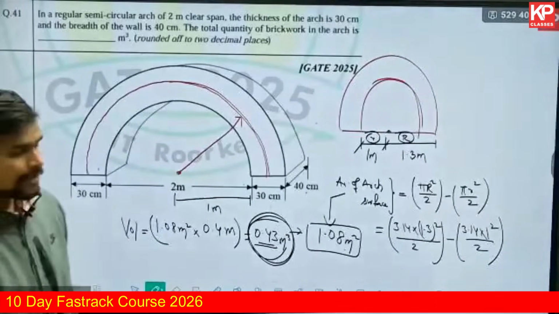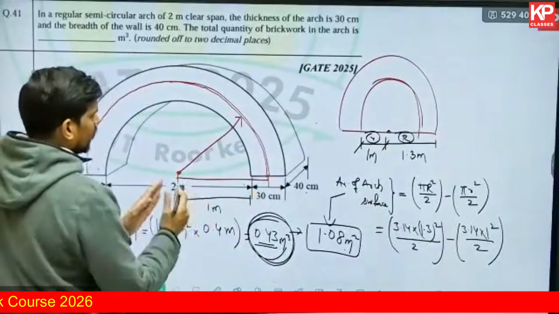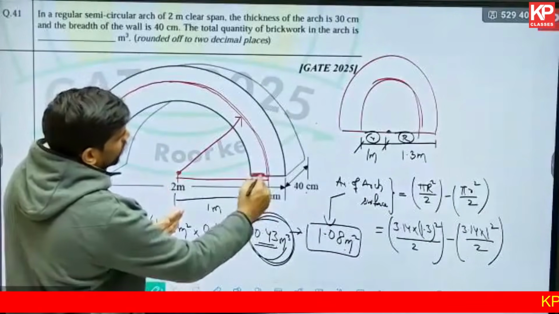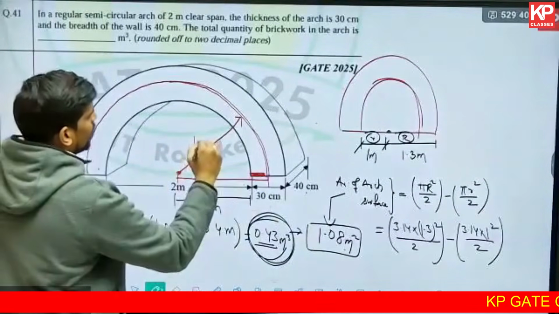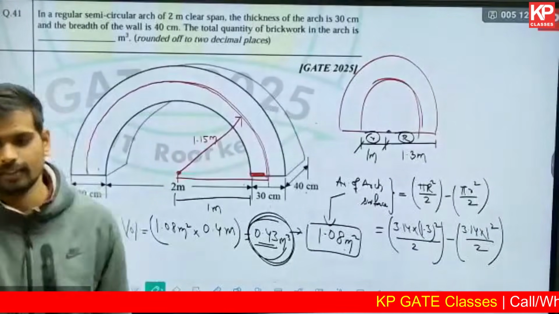What is the radius till the center line? You can observe it here, from here till the center line. Inner radius is 1 meter, then 15 centimeters you have to add because it is half of the arch thickness. So this will be 1.15 meter. That's the radius of the center line.